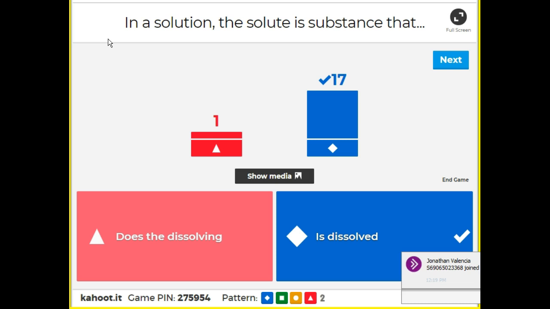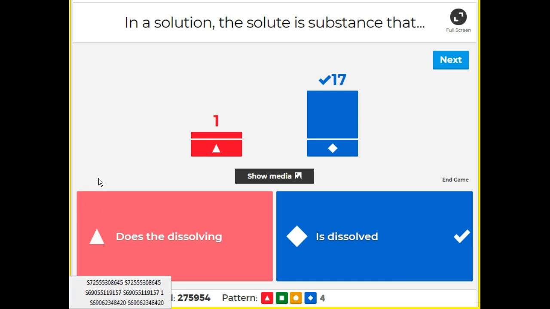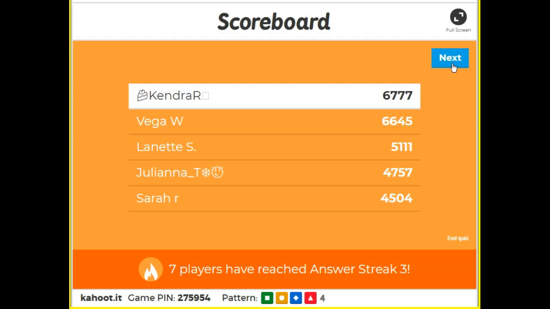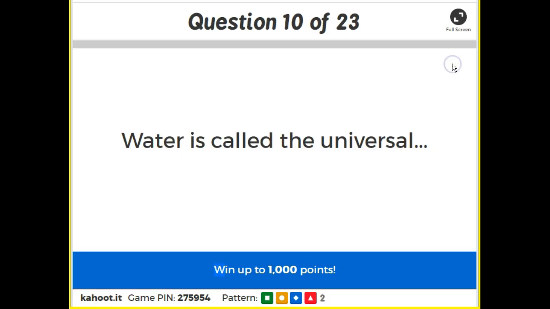So yes, a solute is the one that is dissolved. And how do we remember this? Do you guys remember our memory trick for why the solute is the one that gets dissolved? Yeah, exactly, Kendra. You totally got it. The word solute is a shorter word, so it's the thing that we have less of, the smaller amount. It's what gets dissolved. Cool. All right, let's keep on going here.